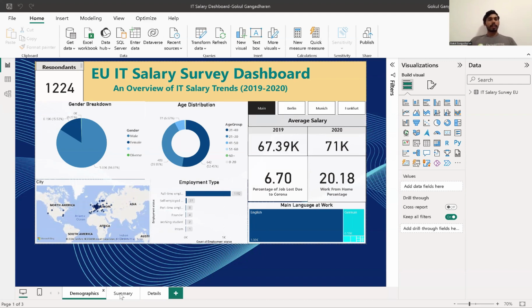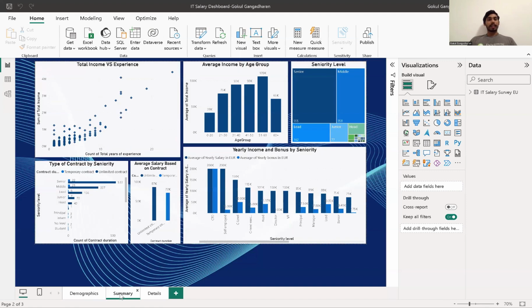Moving on, the summary page has the income factors, and how the income varies according to the age group of the people, the seniority level of the people, as well as the total experience of the people, and how the experience affects their income.